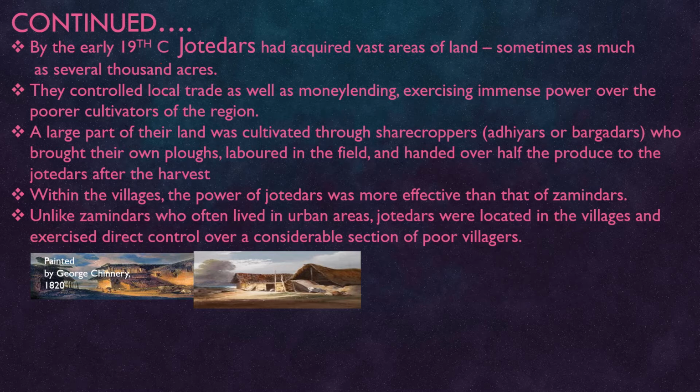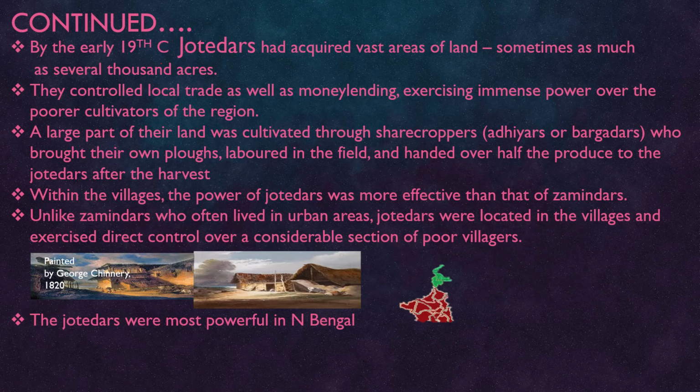This is a painting done by George Christie in the year 1820, showing the condition of the villages during the time of East India Company rule. The Jotedars were most powerful in North Bengal.